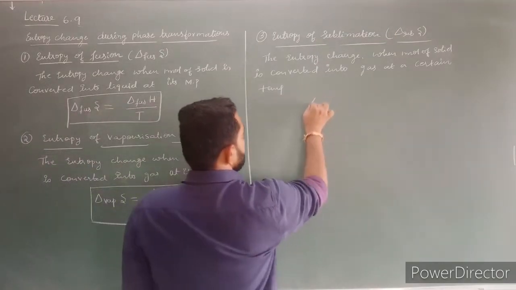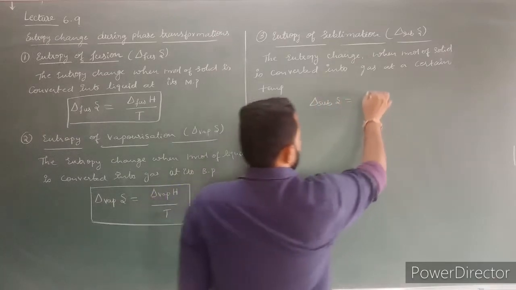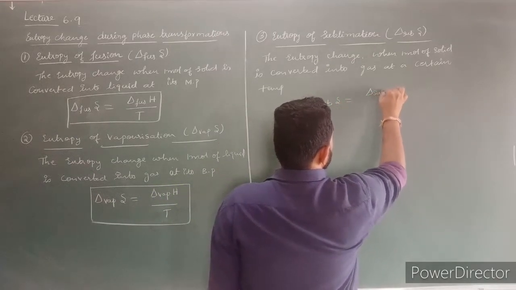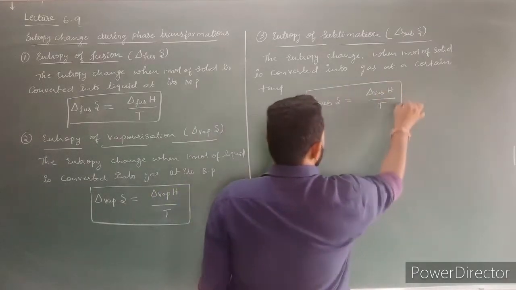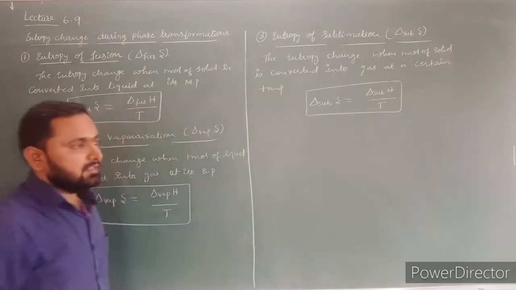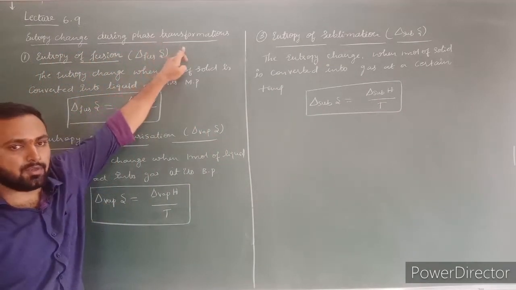Entropy of sublimation is equal to enthalpy of sublimation divided by temperature. This is the formula to calculate entropy of sublimation. This is called entropy change during phase transformations.